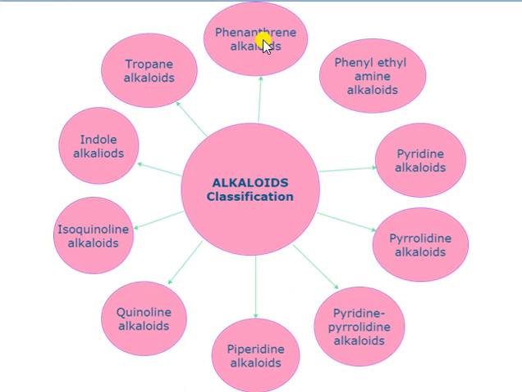So you've got to learn the alkaloids classification and examples, at least one example of each, and you can learn whichever is easier for you to remember. This is a usually asked question, so you should know what alkaloids are and how they are classified, and this is the chemical classification of alkaloids.